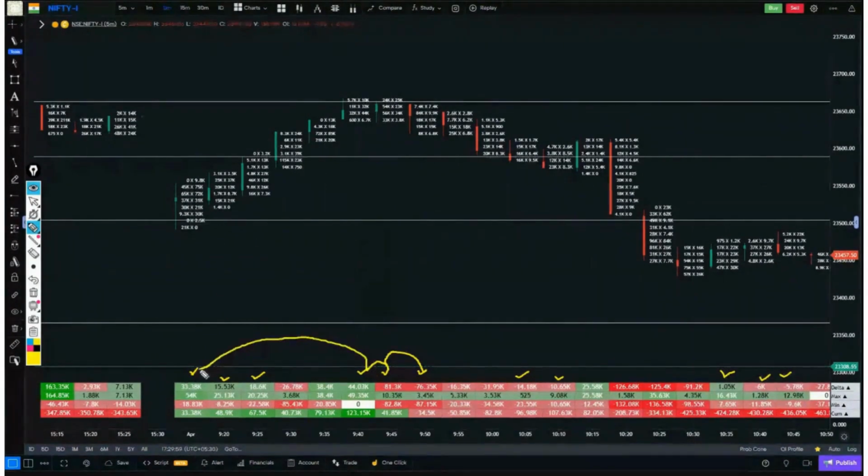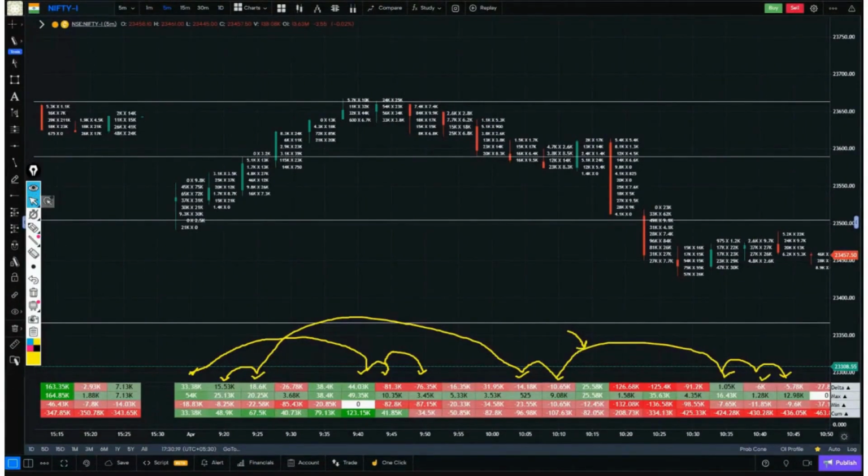There are some candles whose delta is very heavy, 70,000, 80,000. Some candles have just 10, 20, 1, 6, 5, meaning these are the candles whose data is very low. Those with a very low delta have equally low buying and selling, and the candles whose delta is very heavy have a lot of buying and selling within them.